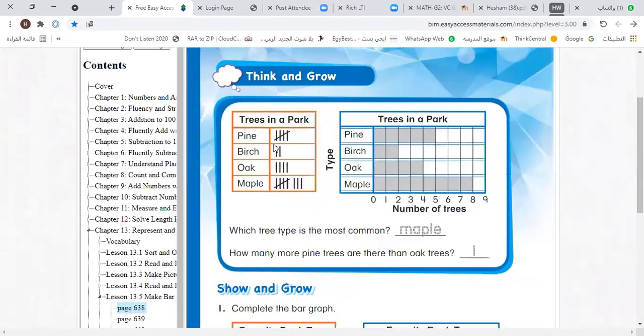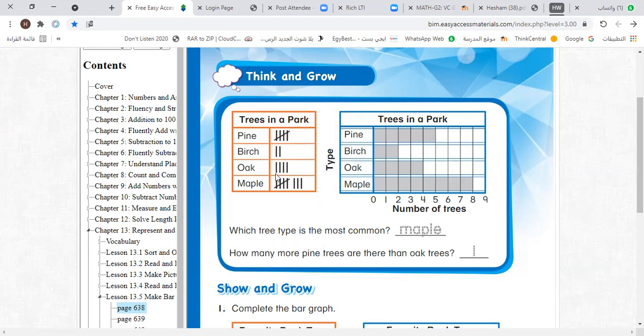Can you see this exercise, this example? Trees in the park: pine, birch, oak, maple. Okay, how many pine? 1, 2, 3, 4, 5. This is 5. So here we draw a bar from 0 to 5, like this. How many birch? It's 2. So here draw a bar from 0 to 2.